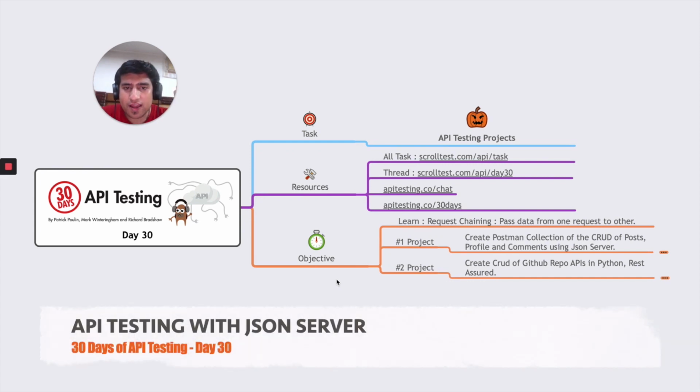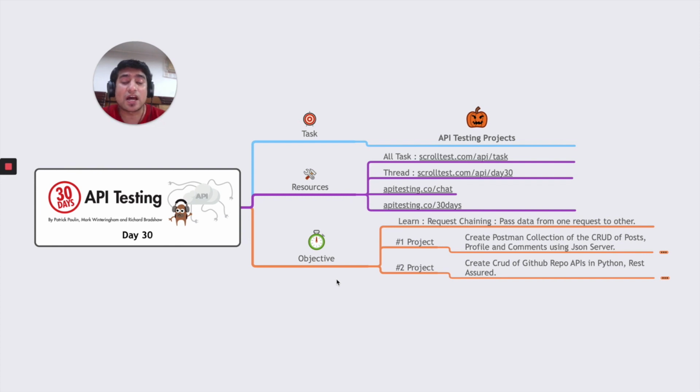Hooray! In today's topic, we are going to discuss one important concept that I wanted to specially highlight: the JSON server, which is a fake server to perform API testing. And we'll learn how you can pass data from one request to another request. You can do it in any other language, but I'm going to choose Python in that case. It's very easy, and the JSON server concept is important, so let's learn it.